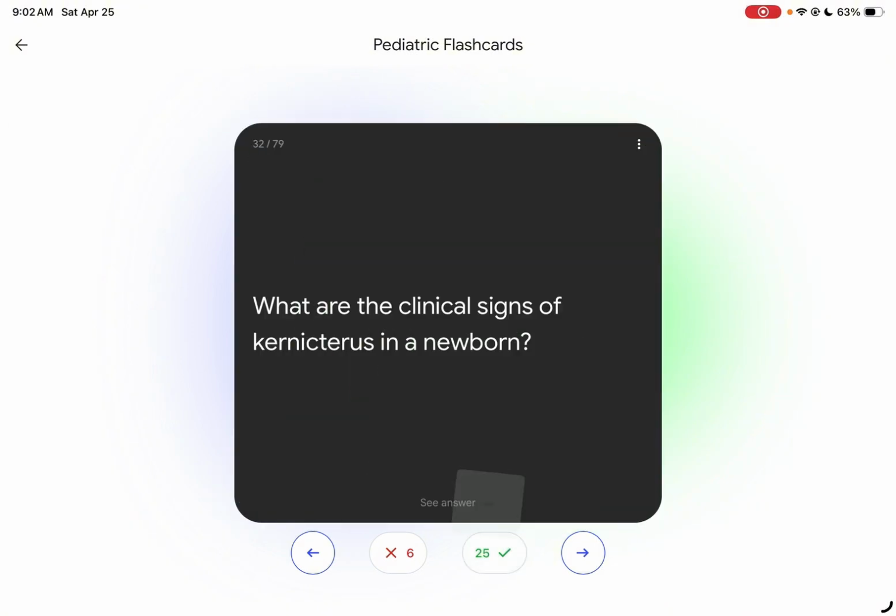So what is the difference between pathologic jaundice and physiologic jaundice? What are the clinical signs of kernicterus in a newborn? Comment down below. What are the clinical signs of kernicterus in a newborn?